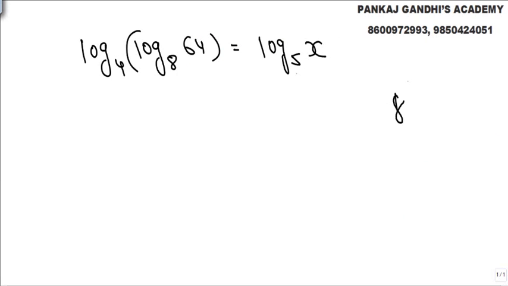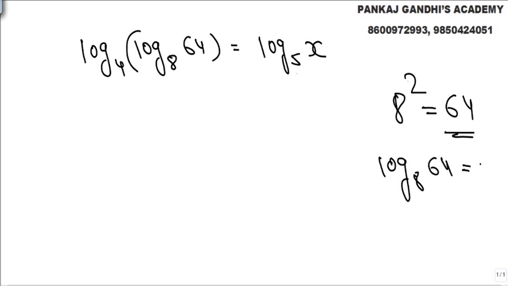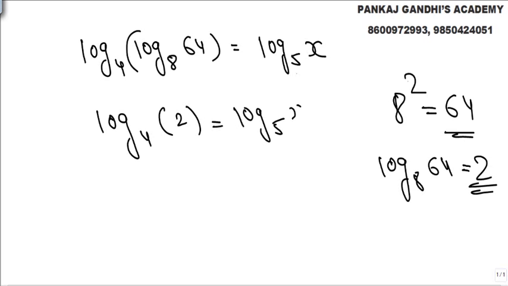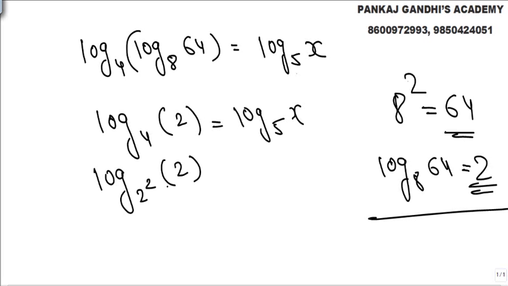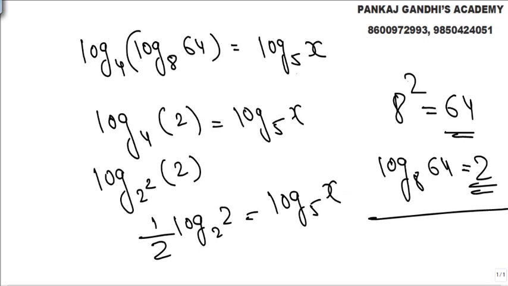Look, we know 8 square is 64, obviously. So log 64 to the base 8 is going to be nothing but 2. So this value comes out to be 2 log 5. Now what else we know is, let's write it like this, 4 is 2 square 2. So based on the property, 1 by 2 log 2 2 to the base 2 is nothing but log to the base 5. Look, we know this value comes out to 2 square 2.